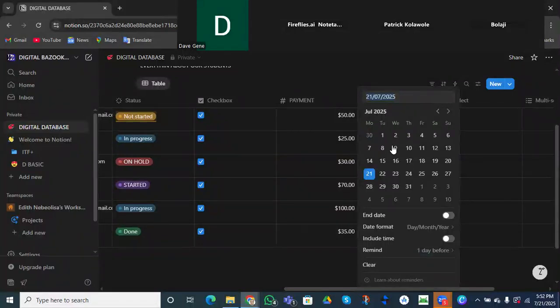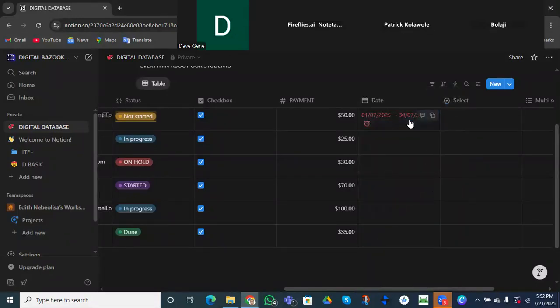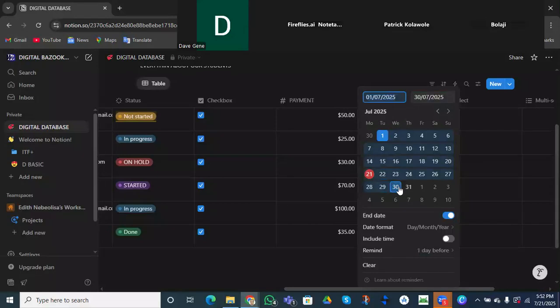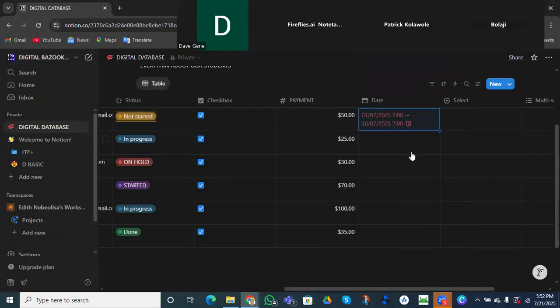So let's say I come to this place and Anyanwu actually started her training, right? But I want to add an ending date. She started on the 1st and she's going to graduate on the 30th. Do you understand? So what have I done? I've added a date when she started and when she's going to be due, right? So we can equally include time. When am I expecting her? When she started, around I think it's 7 p.m., right? And she will graduate by 7 p.m. on the 30th of this month. Do you understand? Do you see how great it is?